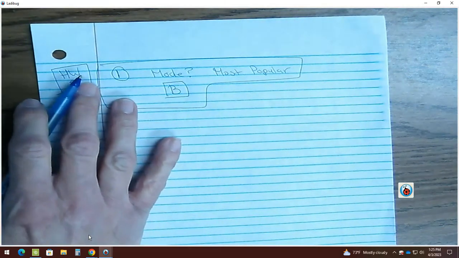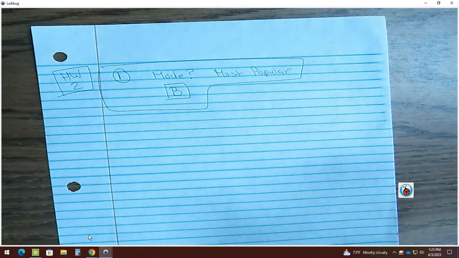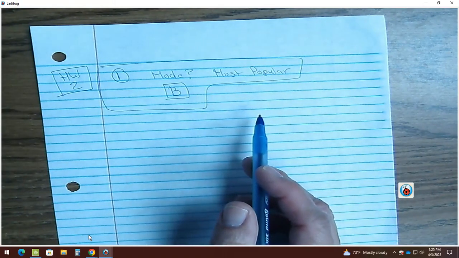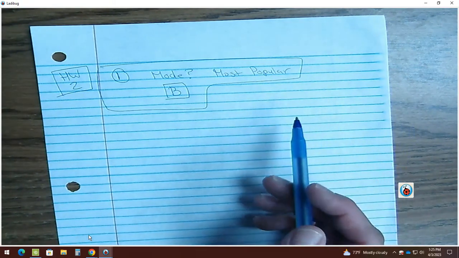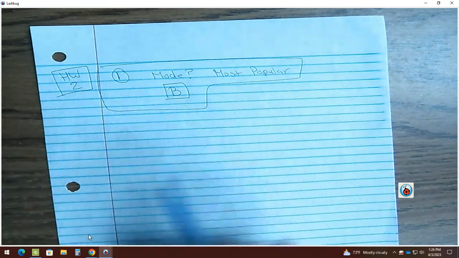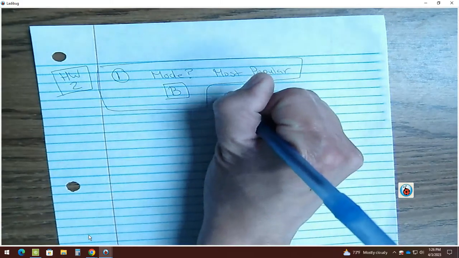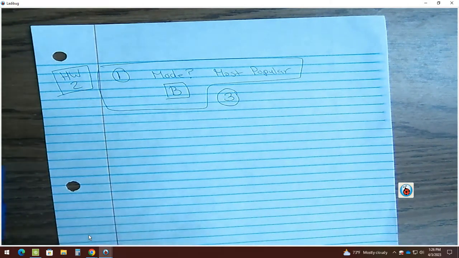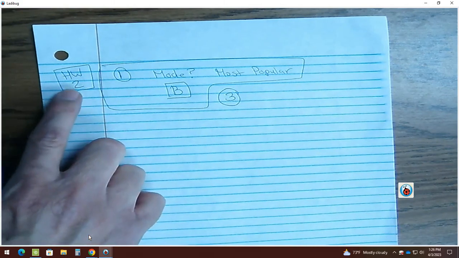Just put it on the side for now, and then eventually you do it. Don't leave space for it. Why don't we leave space? Because we don't know how much work you need. Yes. Good job, Rodrigo. We don't know how much it's going to take. So for now, leave it. We're going to go to the next one. The next one I'm going to do is number 3. Don't leave space for number 2. Later on, you go get another paper if you want, or at the end, in the back of this page, whatever you decide. Don't worry about number 2 right now. Just worry about it at home.